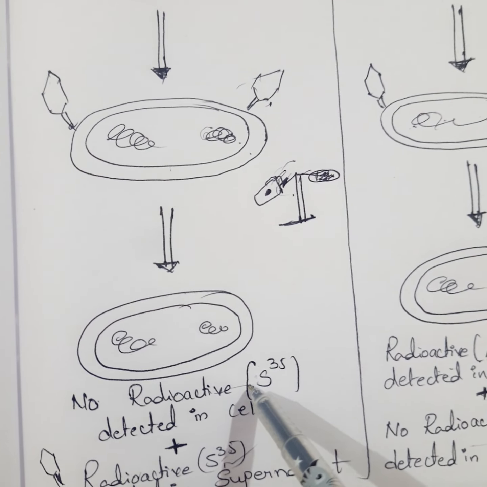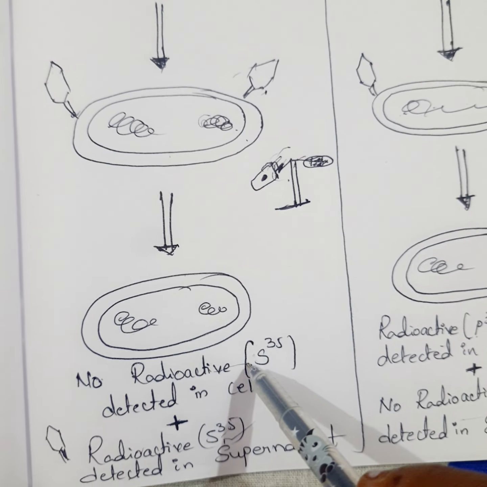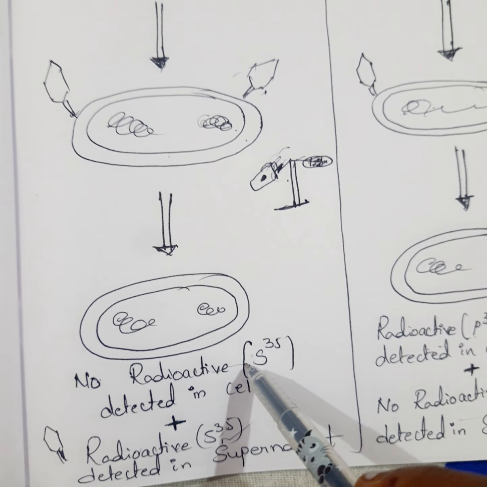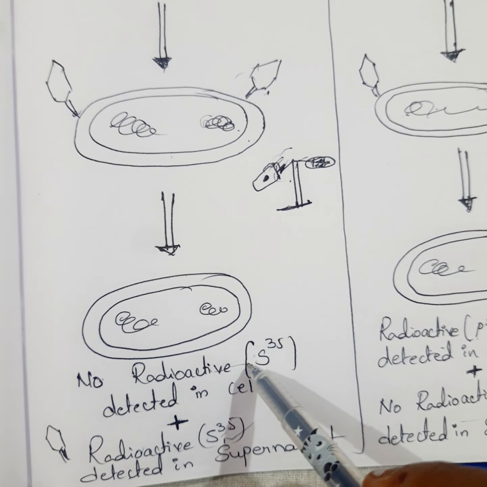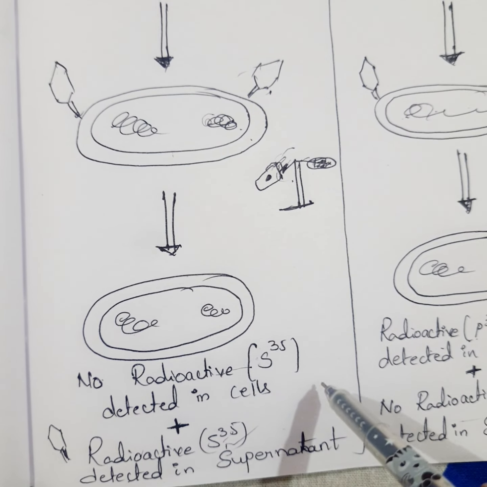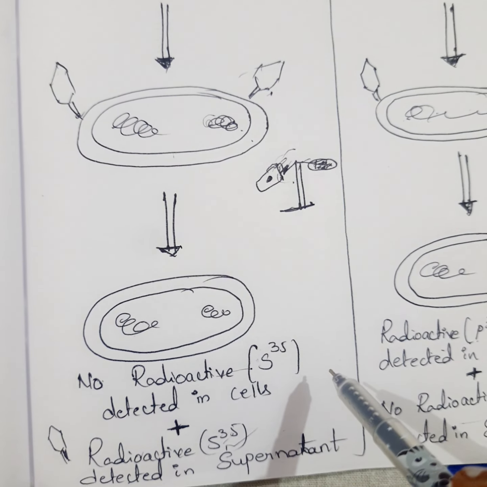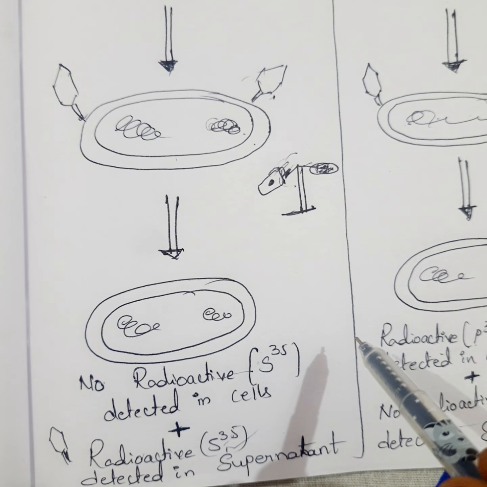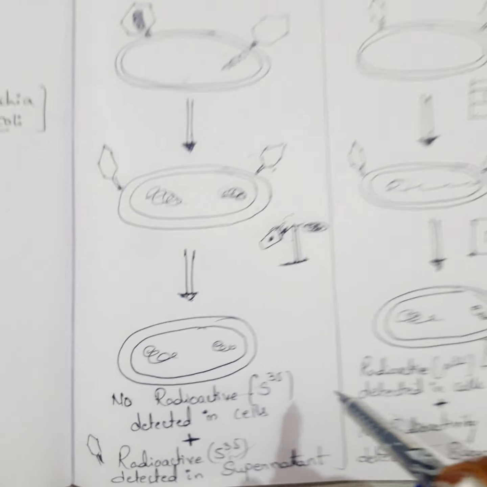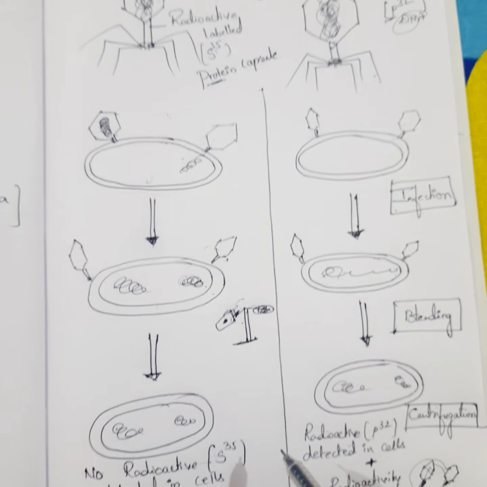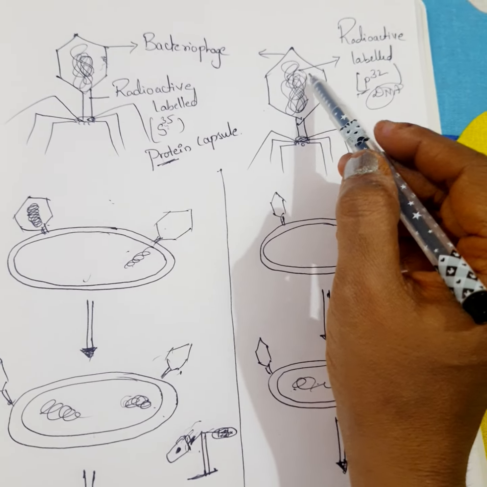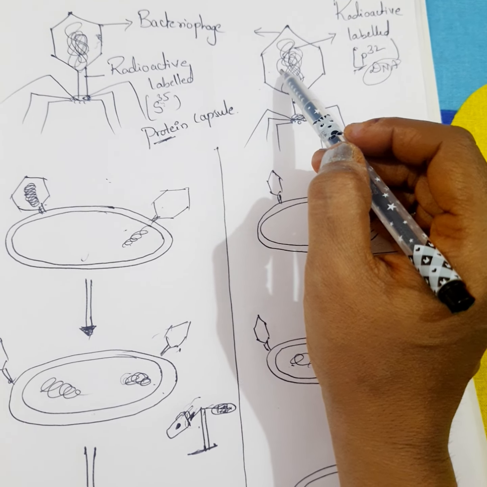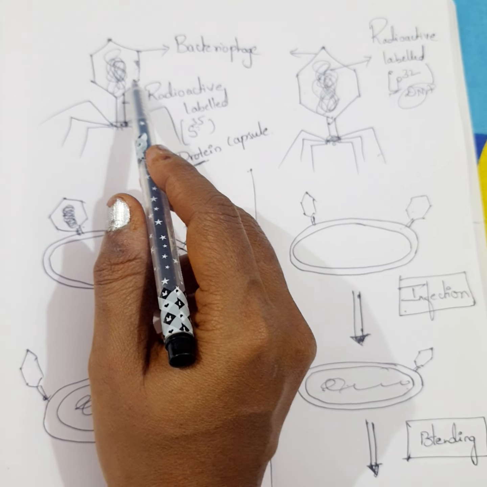So bacteria that were infected with viruses that had radioactive proteins were not radioactive. This indicates that proteins did not enter the bacteria from the viruses. So DNA is therefore the genetic material that is passed from the virus to the bacteria. I hope you understood, students. Very simple, I'll explain. See, here we have introduced the radioactive isotope to the DNA genetic material of the virus, and here we introduced it into the protein.